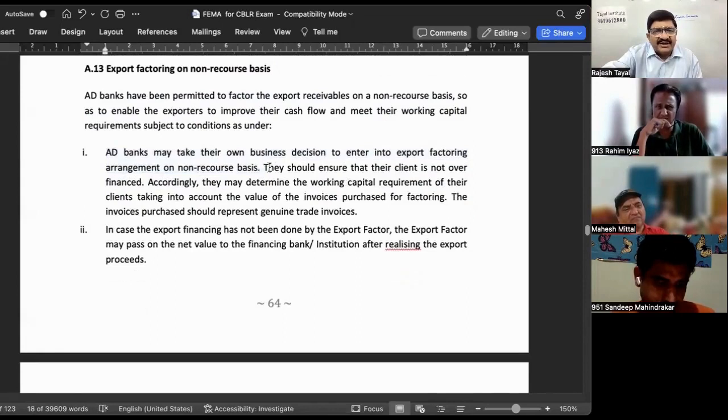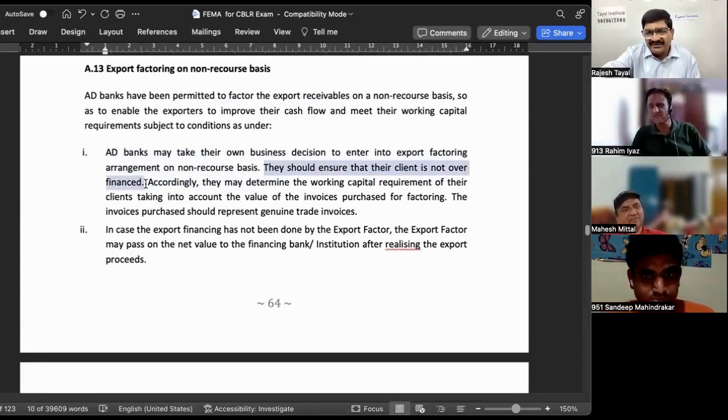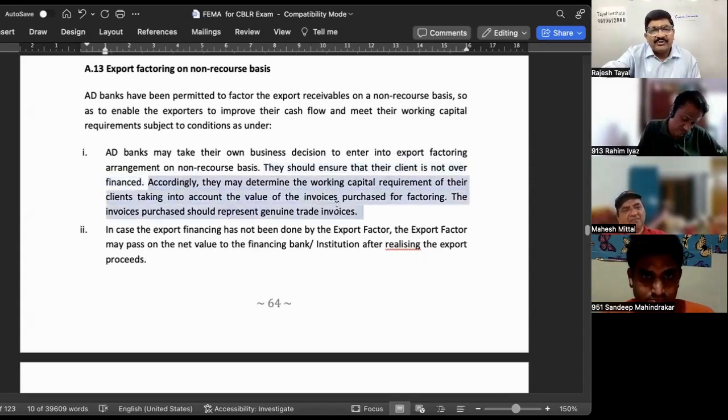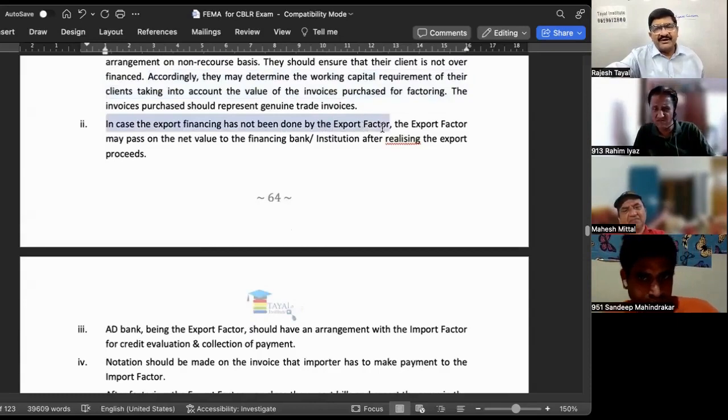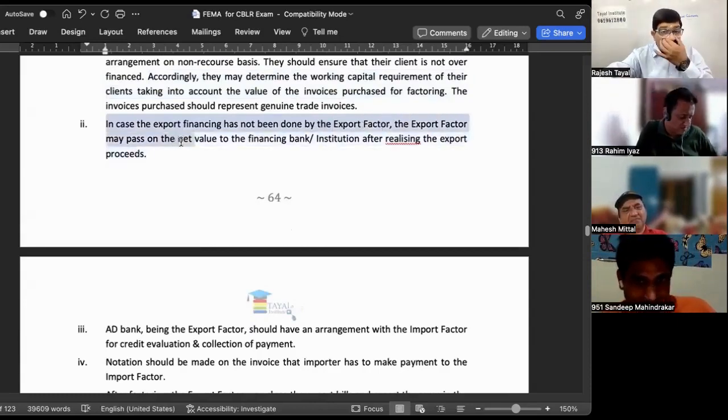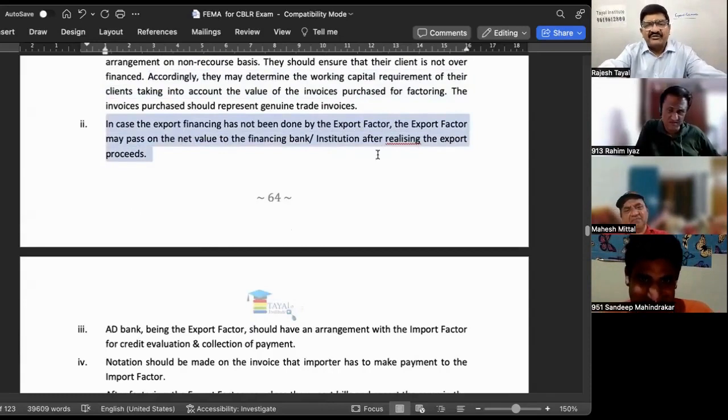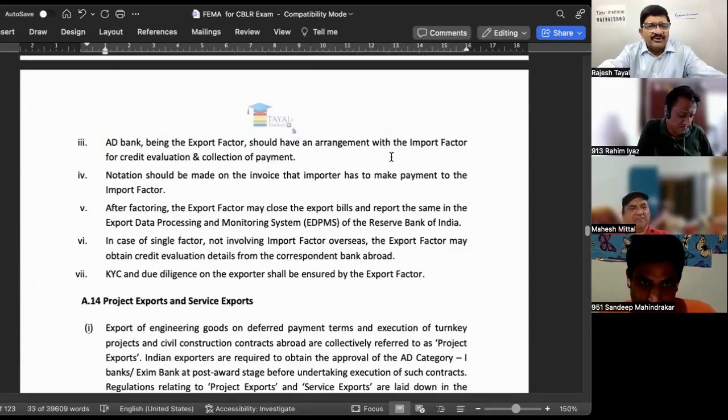Right? And they said they should ensure that their client is not over-financed. What is the meaning of over-financing? Because ultimately there is a cost of finance. So by chance if there is over-financing, because of the cost of finance itself, the person or the business dies. Accordingly, they may determine the working capital requirements of their clients, taking into account the value of the invoices purchased for factoring. And in case of export financing, the export factor may pass on the net value to the finance institution after realizing the export proceeds.